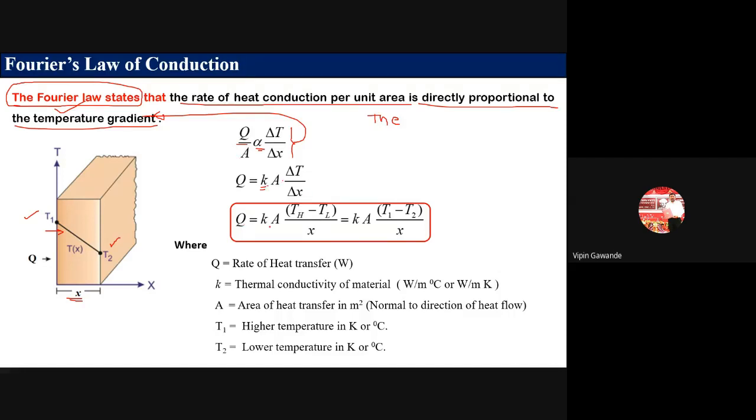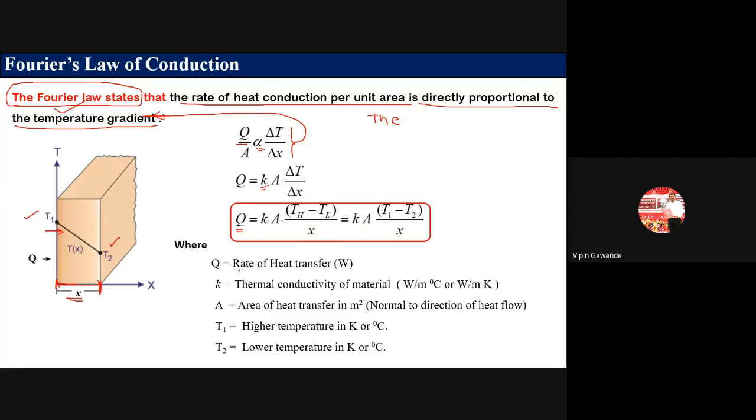Now Q is equal to K A. Now this delta T means higher temperature minus lower temperature, that means T1 minus T2, divided by X. What is this X? X is the thickness of this material. So this is our final formula: Q is equal to K A (T1 minus T2) divided by X.